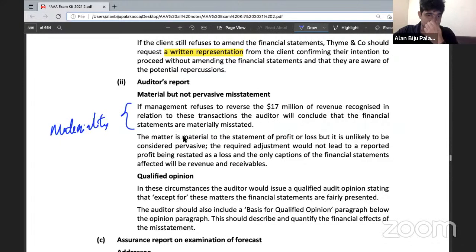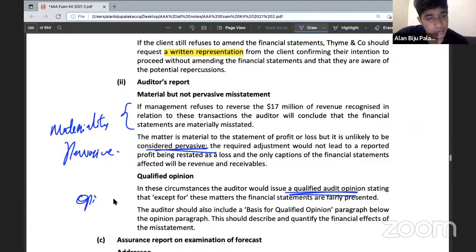Then the matter is material to the statement of profit or loss, but it is unlikely to be considered as pervasive. This required adjustment would not lead to a reported profit being restated as losses. And the only captions of the financial statements affected will be revenue and receivables. So we are talking about the pervasiveness here. So we have considered whether it is pervasive. See, the required adjustment would not lead to reported profit being restated as loss. That is why we are considering it as not pervasive. Why? Because the profit is not restated into losses. And therefore, we will be providing a qualified opinion here.